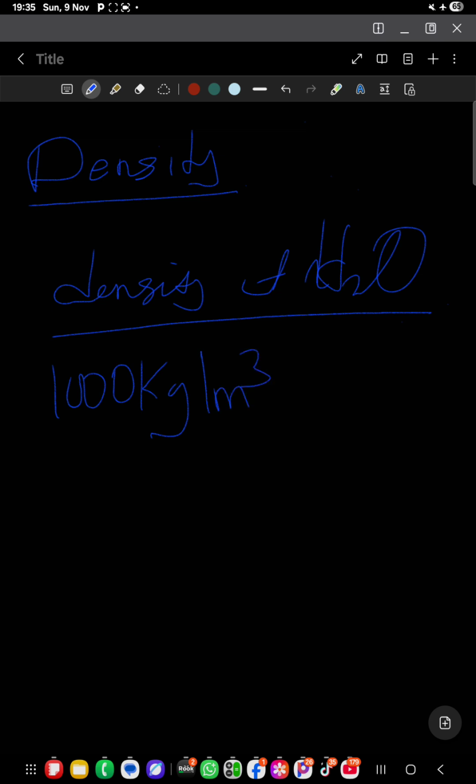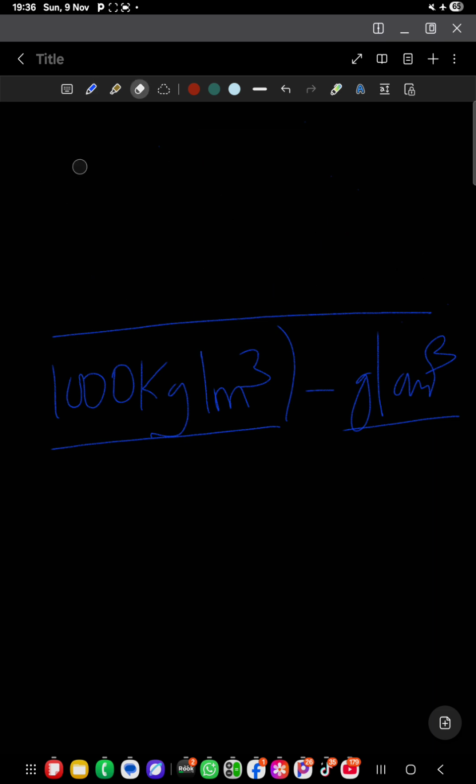Per cubic meters. Now if we convert this into grams per cubic centimeter, what do we have? Look at me, look at here. If I want to convert this to grams per cubic centimeters, how do I convert? Let me show you how we convert the units.